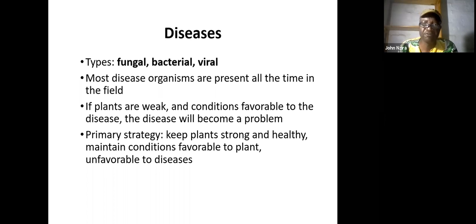Then the primary strategy of managing disease is to keep plants strong and healthy, maintain conditions favorable to plants and unfavorable to diseases. So the plants can only survive if they are in a favorable environment. They have the right amount of water, the right amount of sunlight, they have the right amount of compost or nutrients, and then they can grow happily and they resist against diseases.